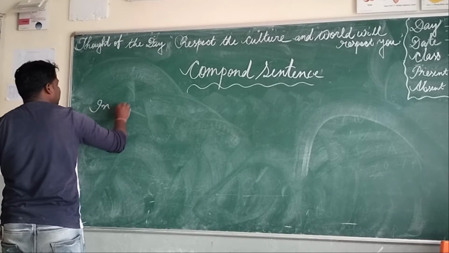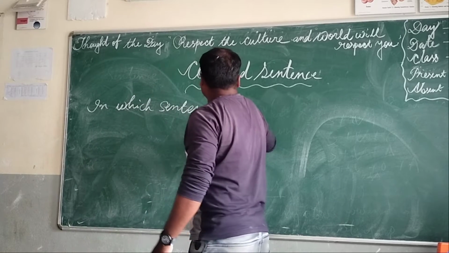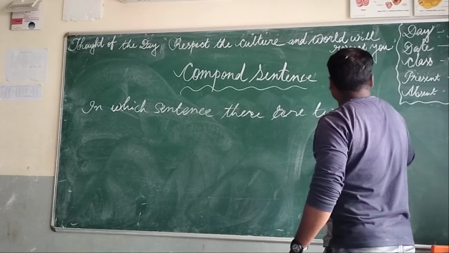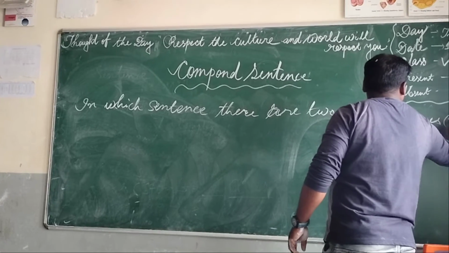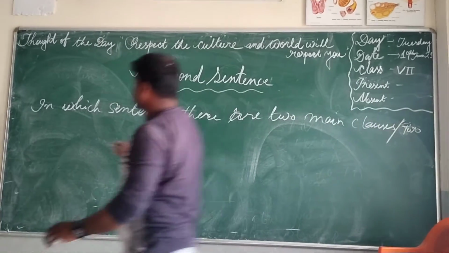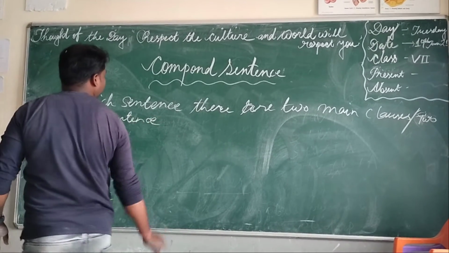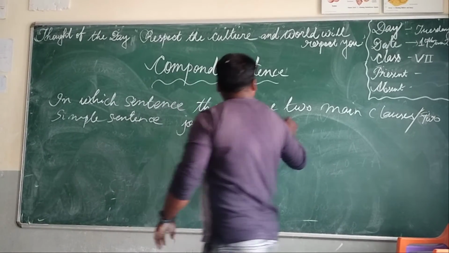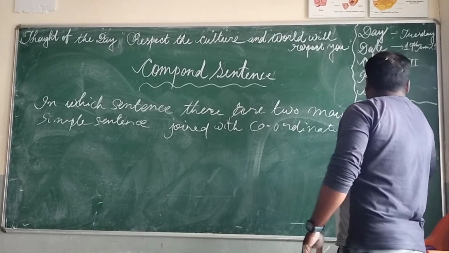A compound sentence is a sentence in which there are two main clauses, meaning two simple sentences, joined with a coordinating conjunction.